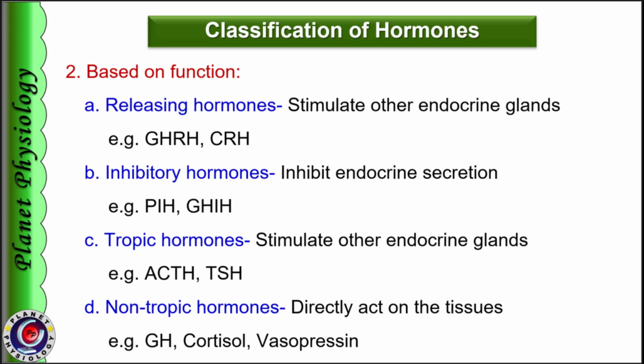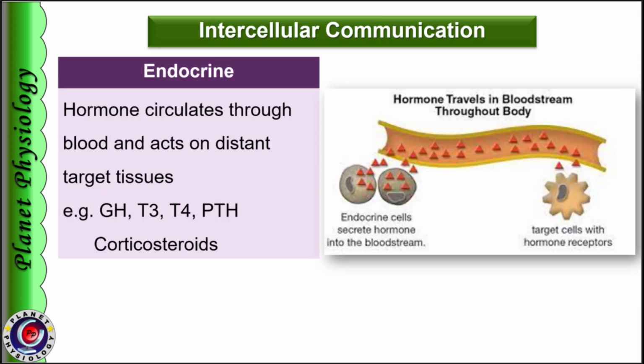So now let us study their mode of intercellular communication. The first type is endocrine communication, where hormones act on distant tissues by traveling through the blood. Most of the classical hormones like growth hormone, thyroid hormone, parathormone, etc. are included in this category. As hormones are released in the bloodstream, they get diluted and are present in smaller quantities. Also, they are slower in action.